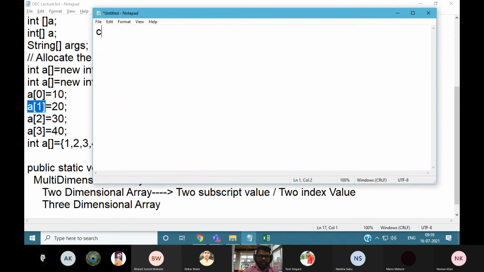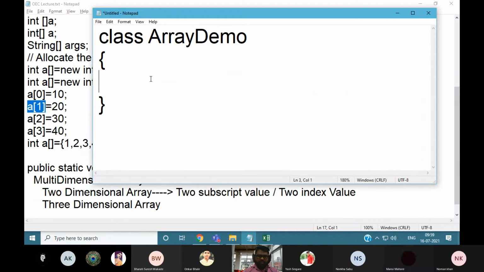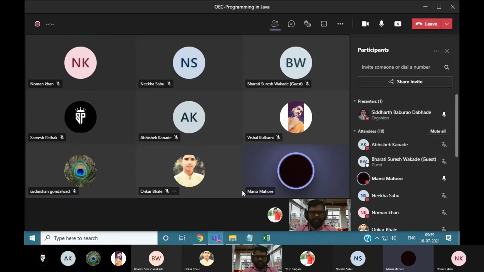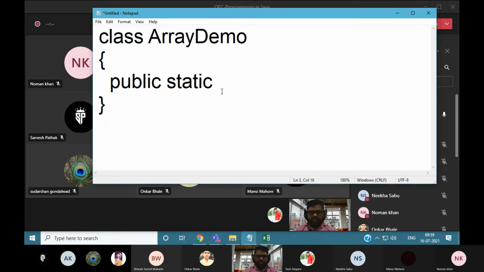So we can say class array. And here we need to write the main method: public static void main.